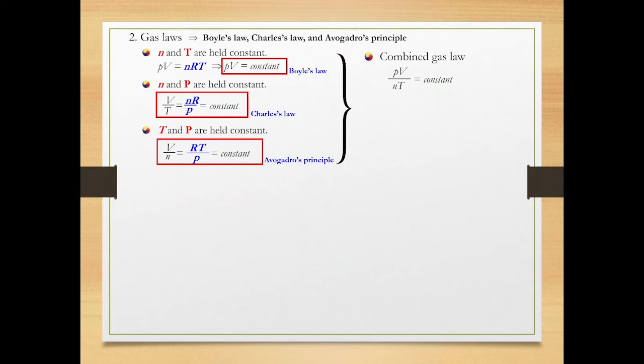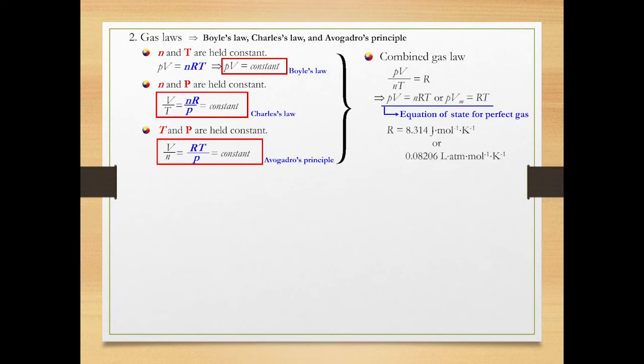The constant is called gas constant and denoted by capital R. The equation can be rearranged to PV equals nRT or PVM equals RT, which brings the perfect gas equation back. The gas constant R is 8.314 joules per mole per Kelvin, or 0.08206 liters atm per mole per Kelvin.